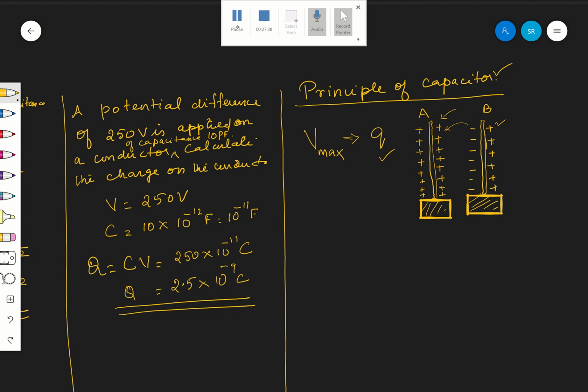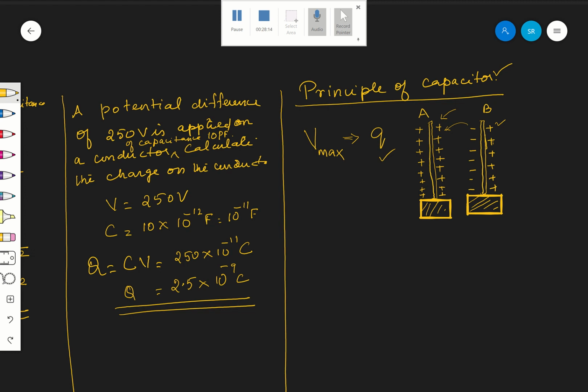The negative charge will be induced on the left side, and the positive charge will be induced on the right side. Okay, therefore the negative charge is very close to A than that positive charge. Therefore the negative charge has more influence on the plate A than the positive charge of B, correct? Therefore negative charges try to decrease the potential of A, but the positive charge, because A is already positive now, therefore positive charge on B tries to increase the potential on A.